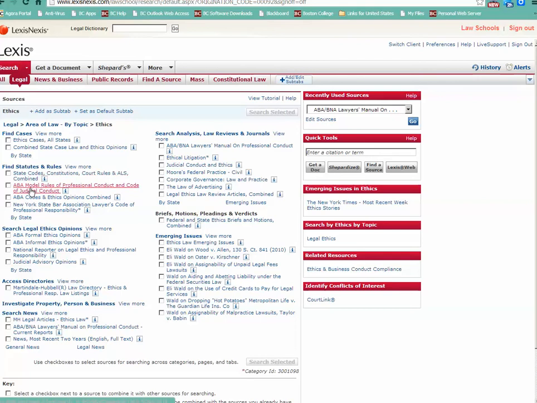But this is the database, ABA Model Rules of Professional Conduct. And it also has the ABA codes and ethics opinions combined. So these are unannotated, but by looking in this ABA codes and ethics opinions combined database, we can run one search and look at the ABA model rules and ethics opinions at the same time. Okay.